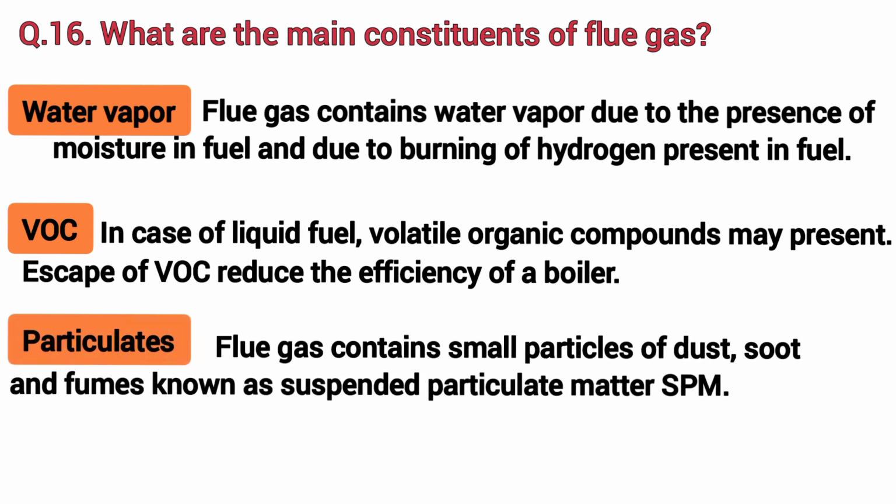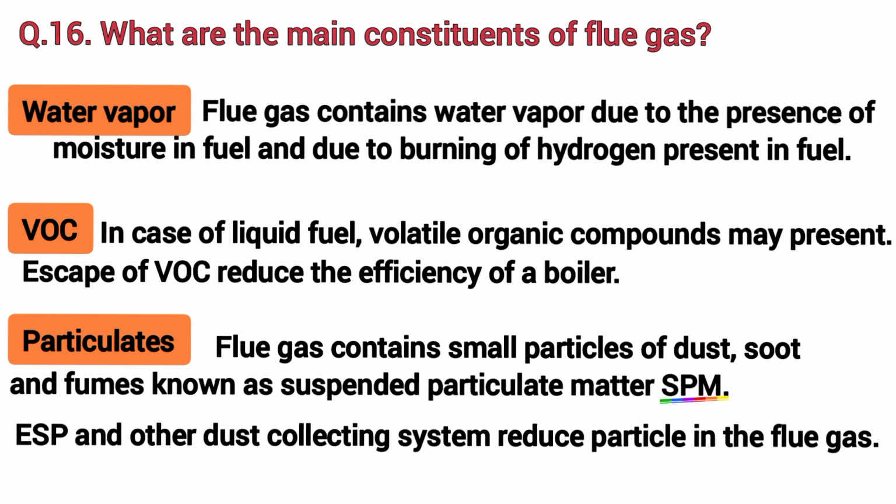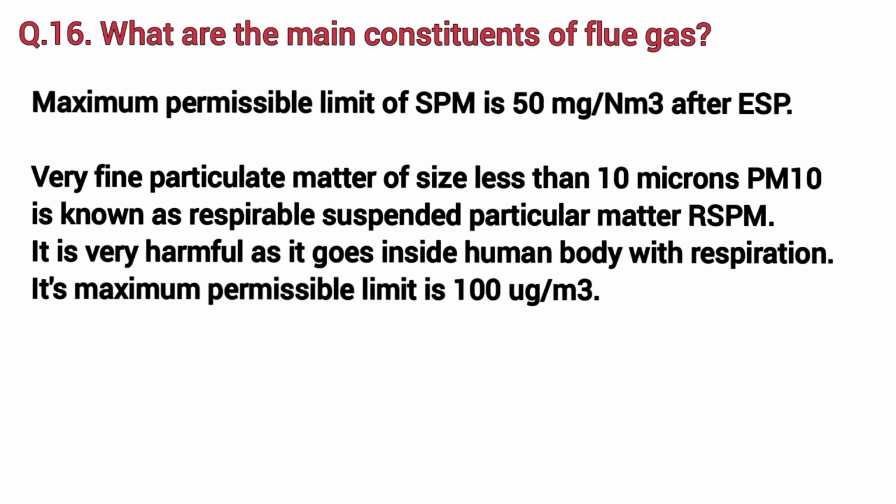Particulates. Flue gas contains small particles of dust, soot and fumes known as suspended particulate matter (SPM). ESP and other dust collecting systems reduce particulates in the flue gas. The maximum permissible limit of SPM is 50 mg per Nm³ after ESP.